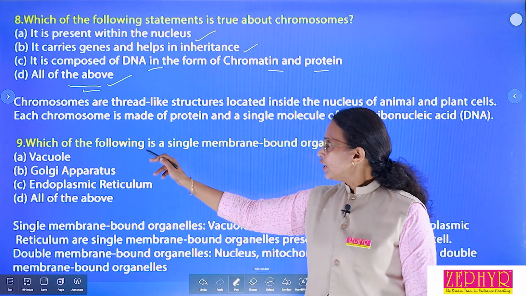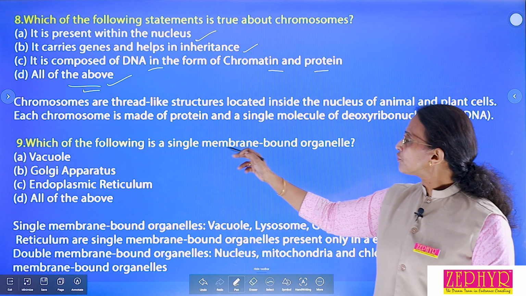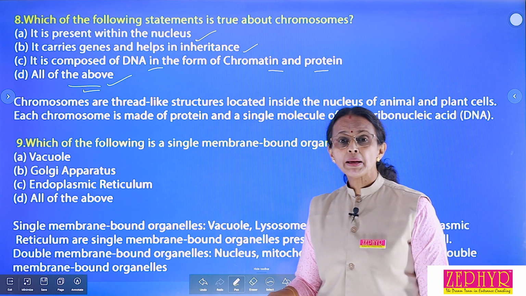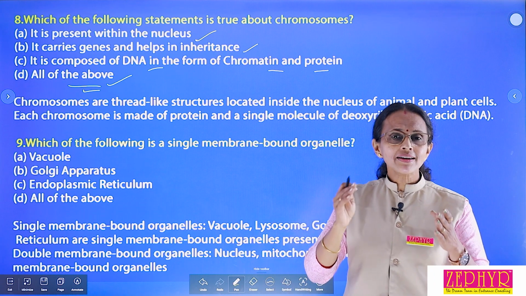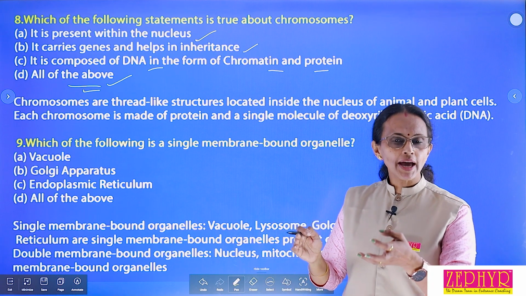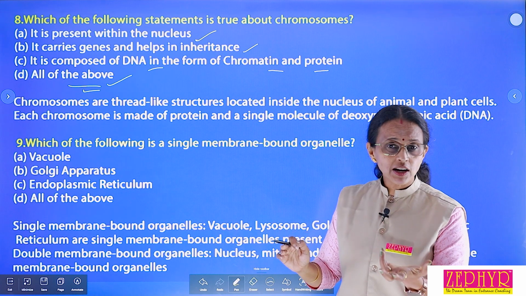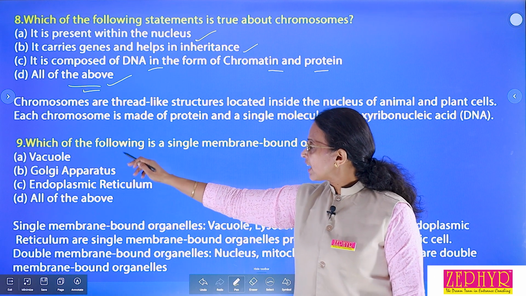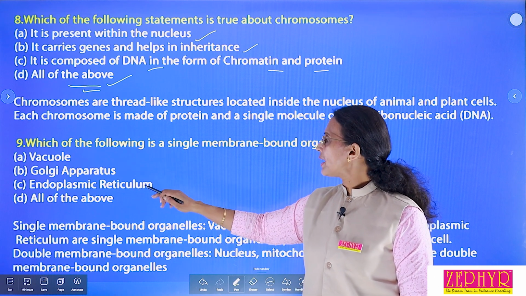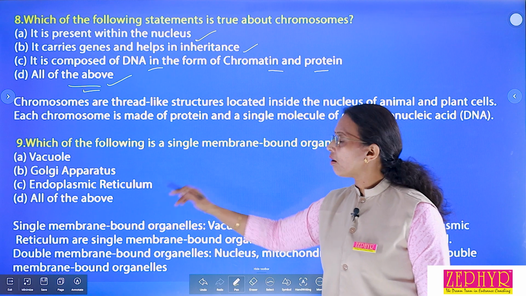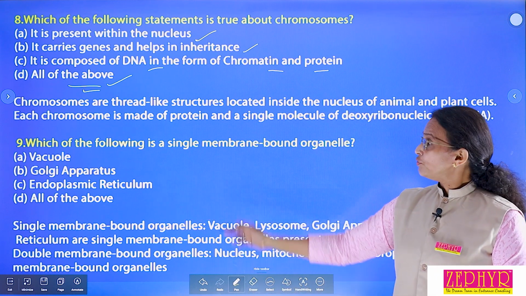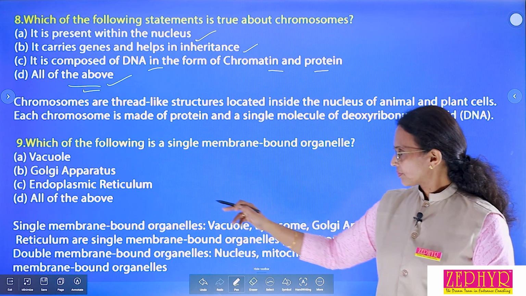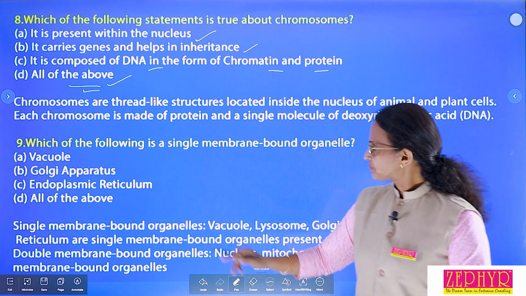Okay. Then next question. Which of the following is a single membrane bound cell organelle? Different kinds of cell organelles are present in eukaryote. Prokaryote doesn't have any cell organelle, but eukaryote have cell organelles. Options are vacuole, Golgi apparatus, endoplasmic reticulum, all of the above. Which cell organelle is single membrane bound? That is the question.